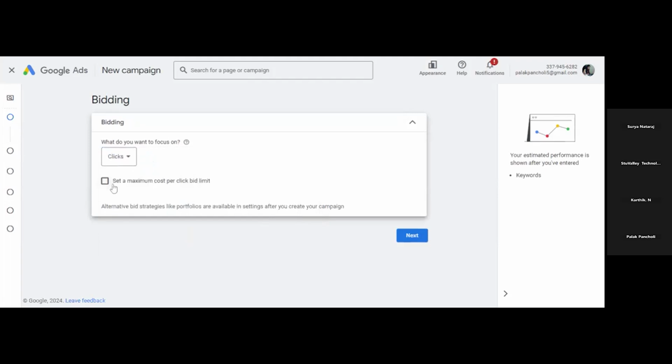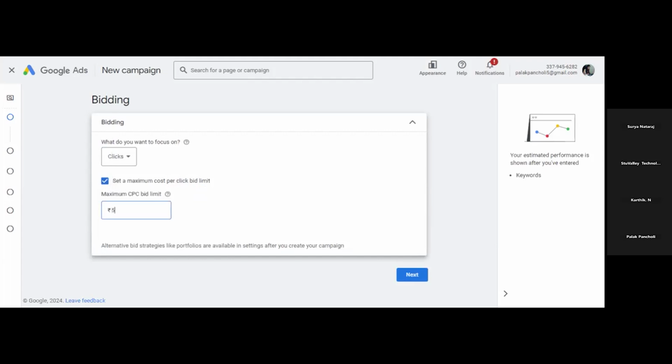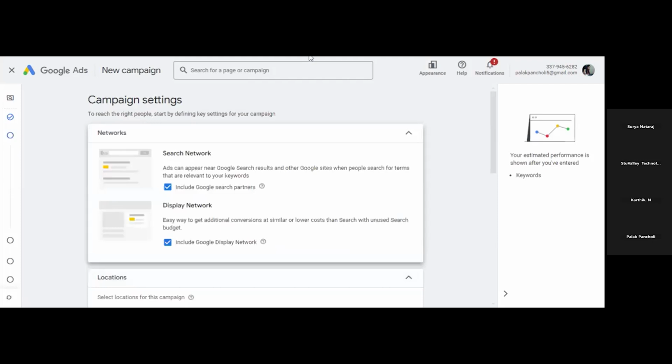Now here is an option: set a maximum cost per click bid limit. It means what maximum cost I will pay for a single click on my ad campaign. Let's say I'm selecting rupees 5 here. Maximum CPC bid limit, only 5 rupees I will pay for a click. Now click on next.